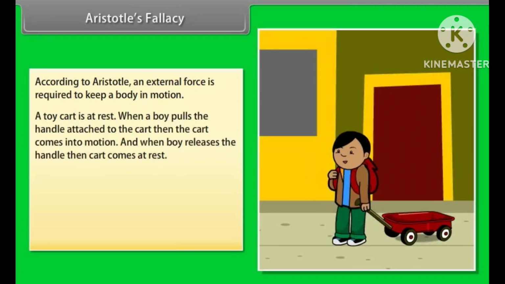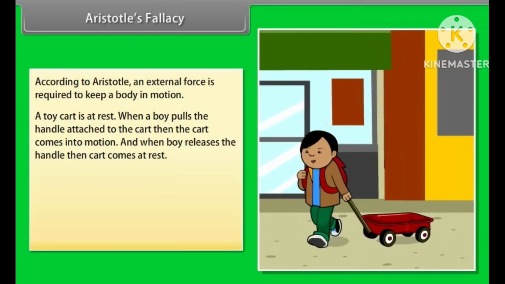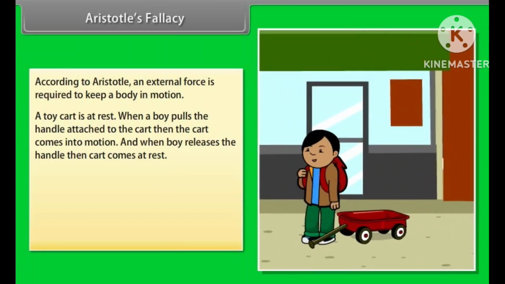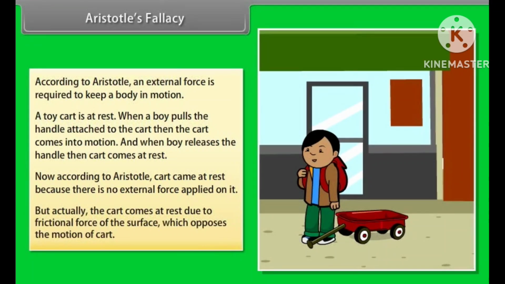When a boy pulls the handle attached to the cart, the cart comes into motion. And when the boy releases the handle, the cart comes to rest. Now, according to Aristotle, the cart came to rest because there is no external force applied on it. But actually, the cart comes to rest due to the frictional force of the surface, which opposes the motion of the cart.